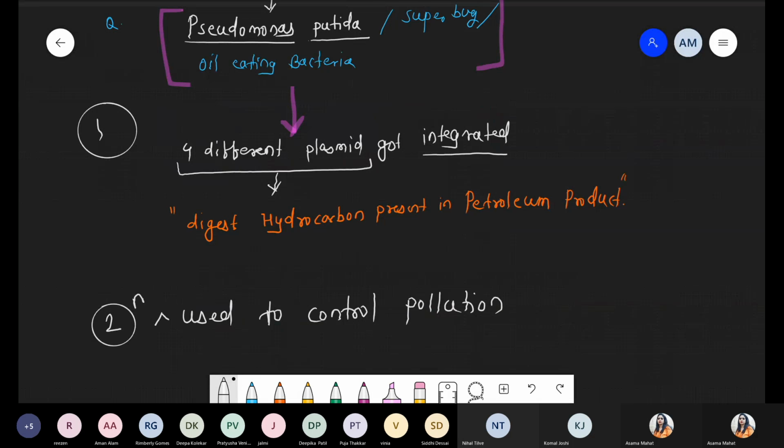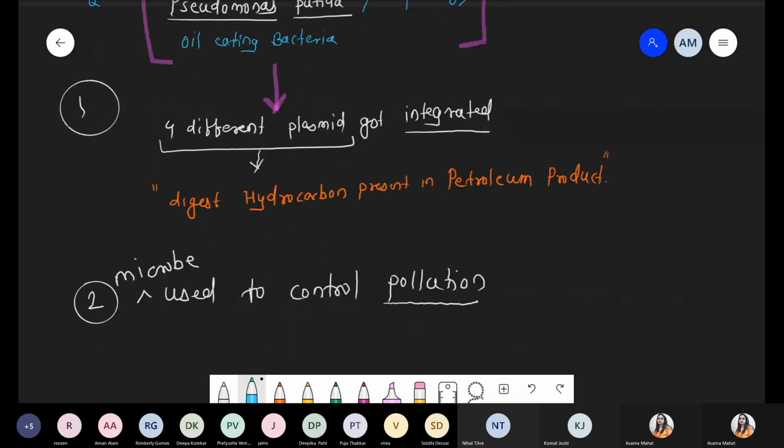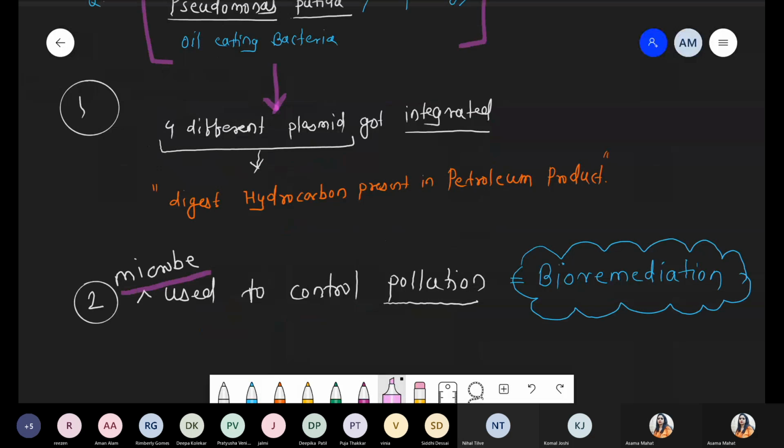Simply, I am talking about microbes. Microbes are used to control pollution, and this process is called bioremediation. Bioremediation is when any toxic molecule present in the surrounding area is converted into non-toxic form with the help of microbes. Got it? With the help of microbes.